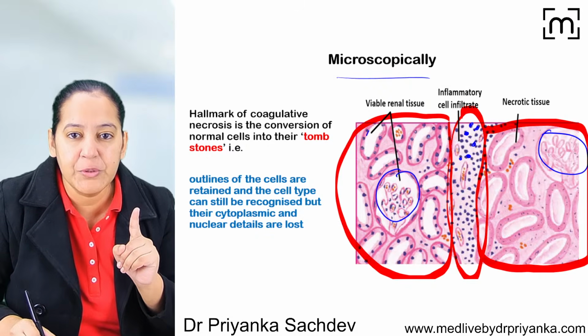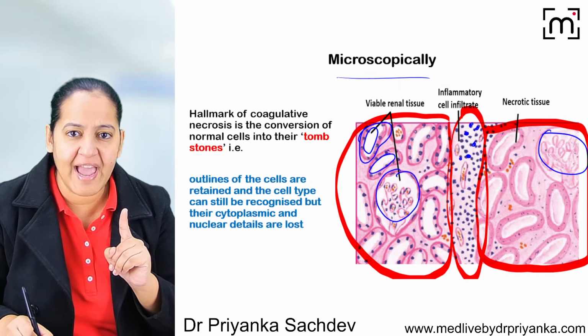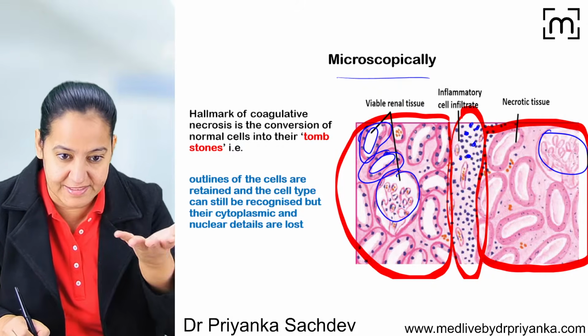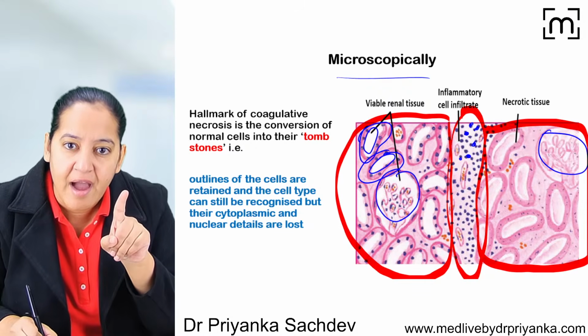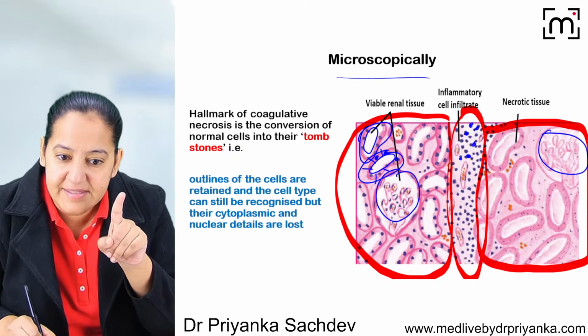Now you can see the tubules here. It can be PCT, DCT, loop of Henle, any tubules. I can see the cells in the tubules. I can see their outline. I can see their nucleus. These are the cells. I can see their cytoplasm.